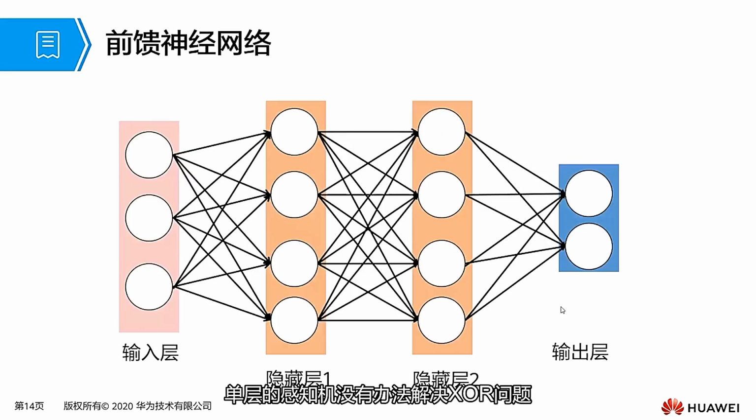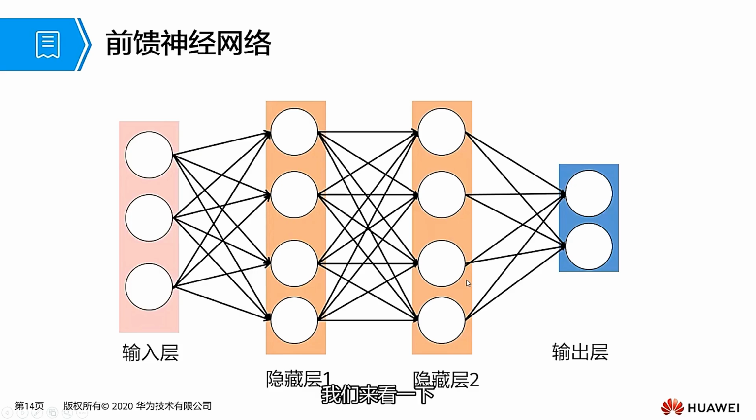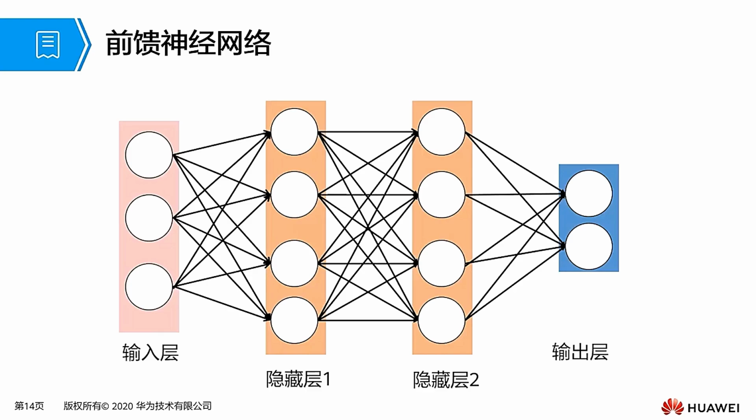So we need to add another layer. Can adding a hidden layer solve it? Now let's look at this single layer perceptron model. It means adding another layer of perceptrons, which can also be called a multilayer perceptron. This multilayer perceptron is actually a type of feedforward neural network.